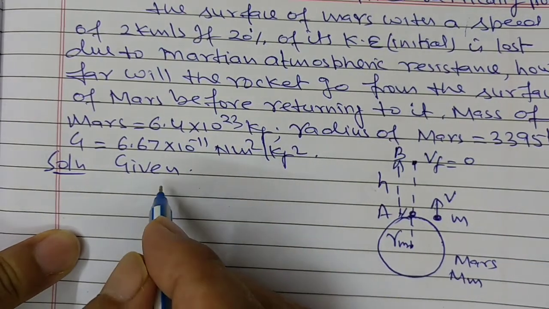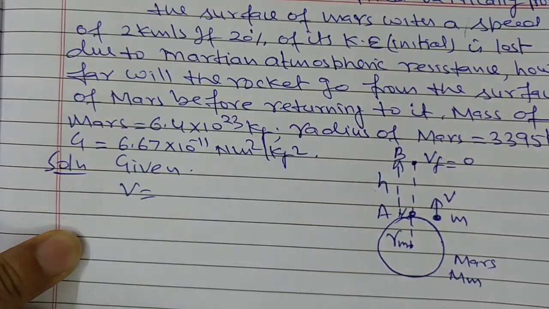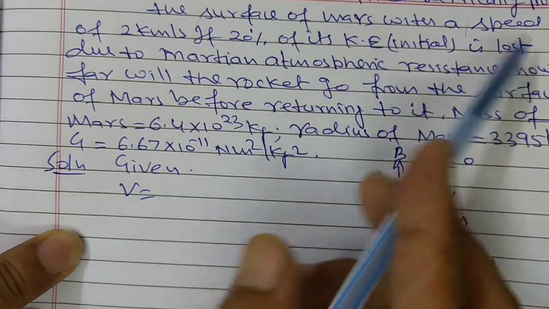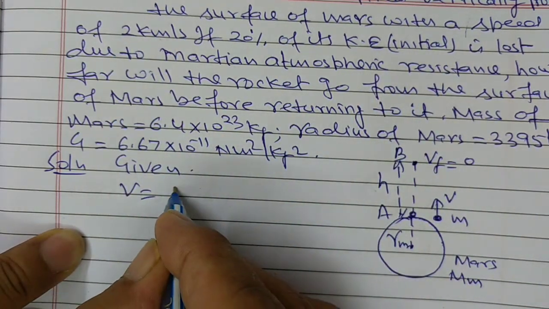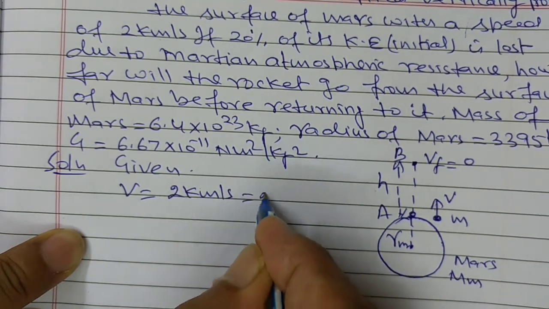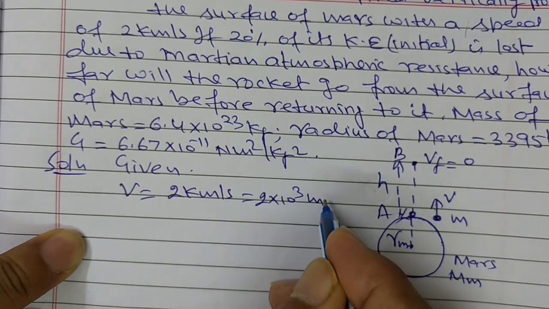Now given that the initial speed v of the rocket is 2 km per second, which means 2 × 10^3 meter per second.